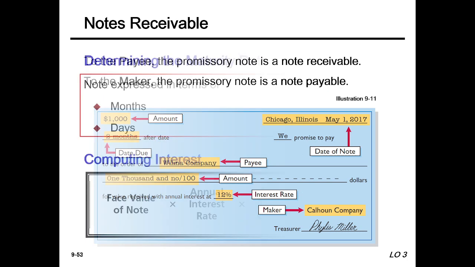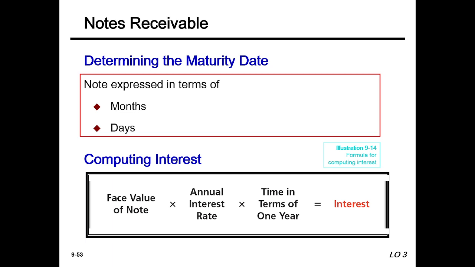Now we are moving next. This is the note receivable: determining the maturity date. The note is expressed in terms of months and days. And computing interest: how could we compute the interest? Face value of the note times annual interest rate times time in terms of 1 year gives the interest. Later on we will show this computation.